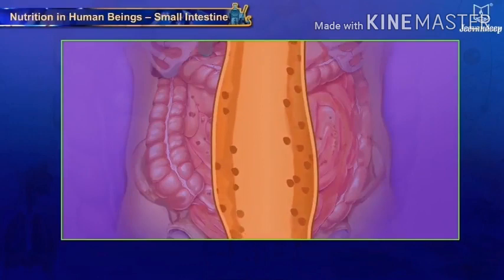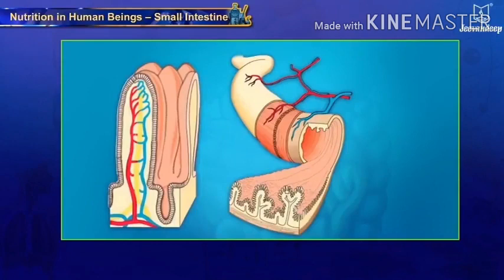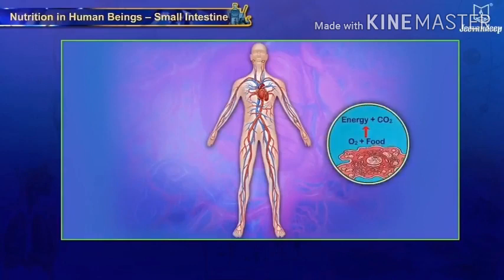When the food material is present inside the small intestine, it also starts breaking down into small pieces, which are always attracted towards the wall of the small intestine and transmitted into the large intestine. The layer which we will see is the villi. Through these villi, it goes inside the body, and through this process the whole body gets energy. As you can see over here, the body starts getting protein synthesis all over the structure, and energy plus CO2 and O2 plus food is released.